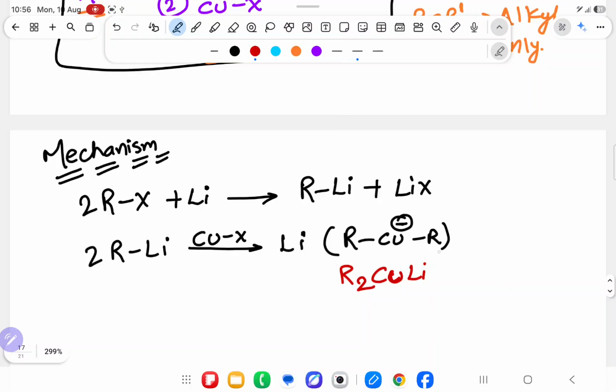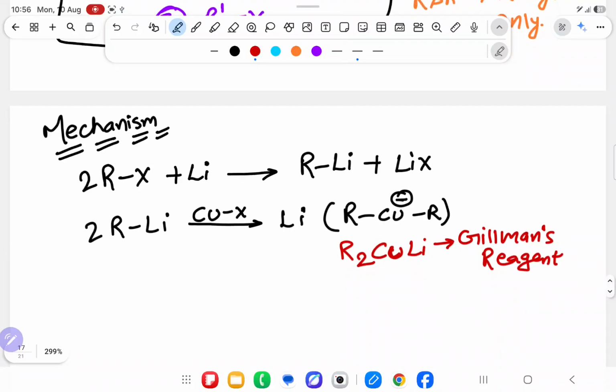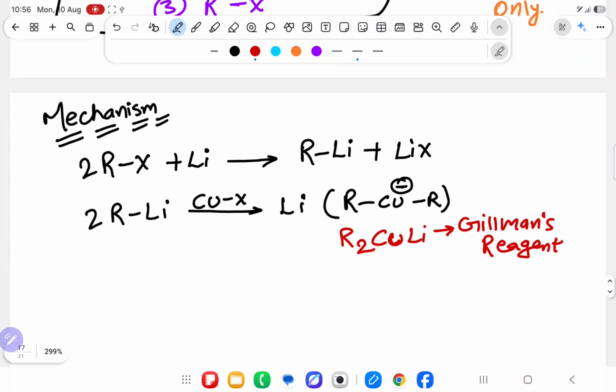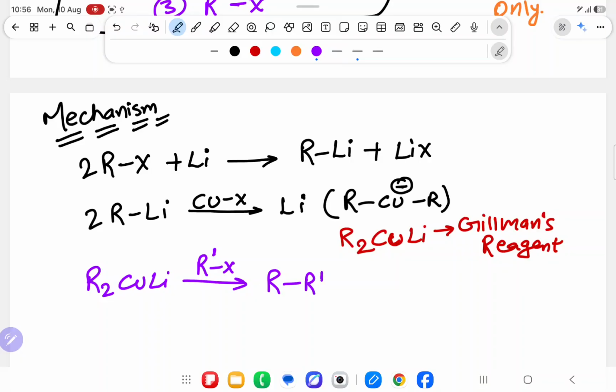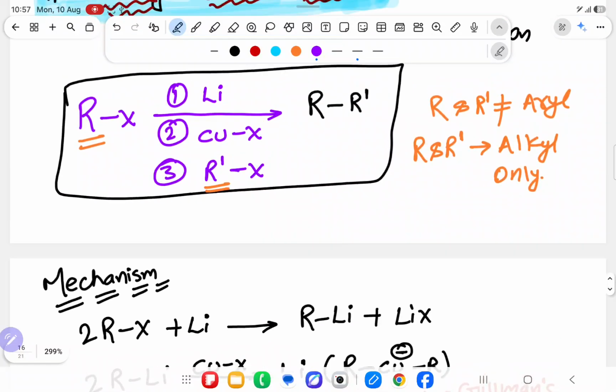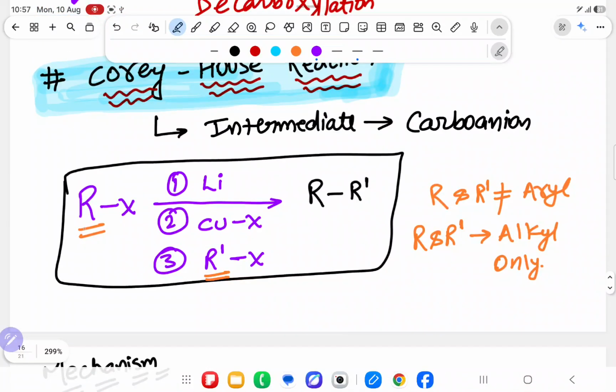If you write this compound properly, you get R2CuLi, and this reagent is known as Gilman's reagent. It means while doing the Corey-House reaction, in the intermediate we get another reagent known as Gilman's reagent. Then you take this R2CuLi and react with R'X, and from this R and R' will come. This is the mechanism happening inside it. First important point, carbanion. Understood? No problem in that.